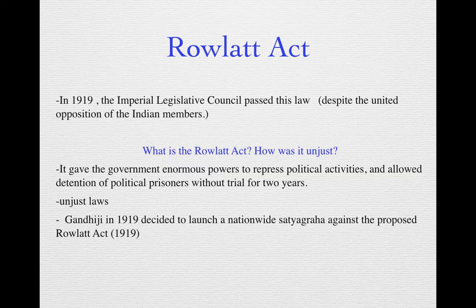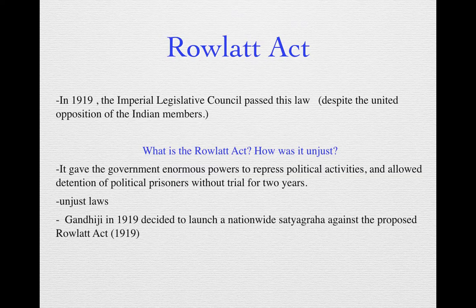Alright, so now let us understand what is this Rowlatt Act, र कसरी यो act चाहिँ unjust थियो, र किन यो act को against मा चाहिँ Gandhiji thought that he should call for a national movement. So the Rowlatt Act ले चाहिँ it gave immense power to the government to repress all the political activities and allowed the detention of political prisoners without trial for 2 years.